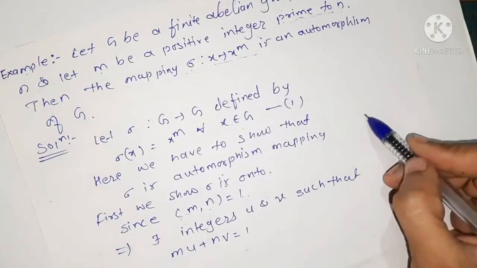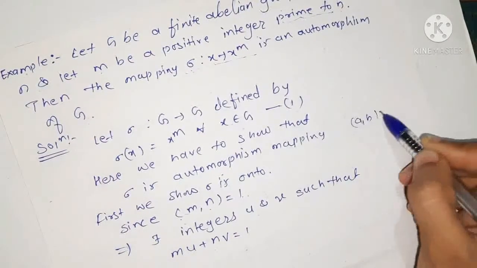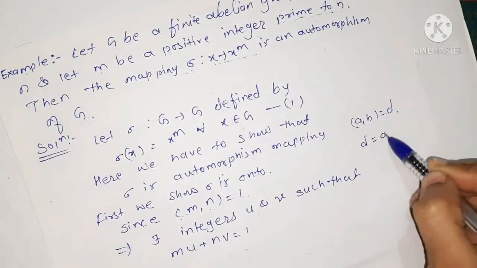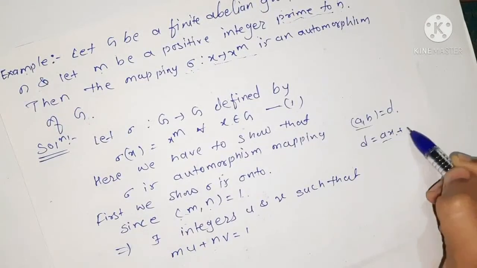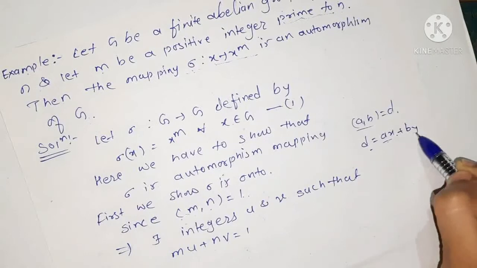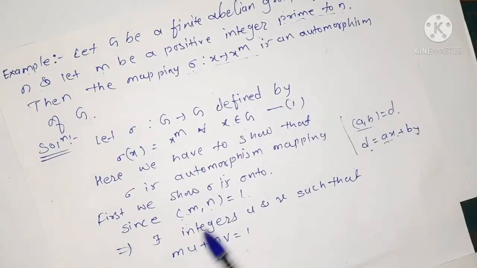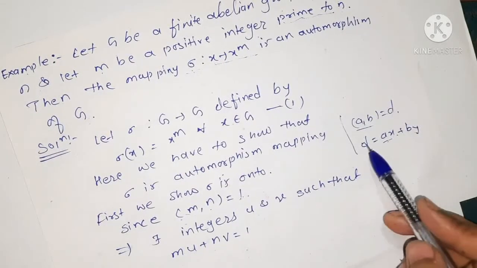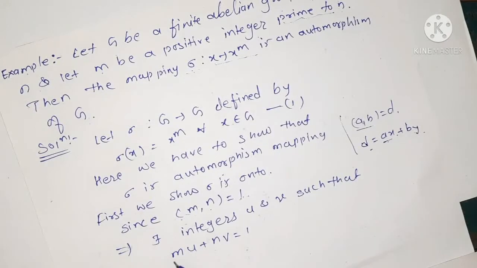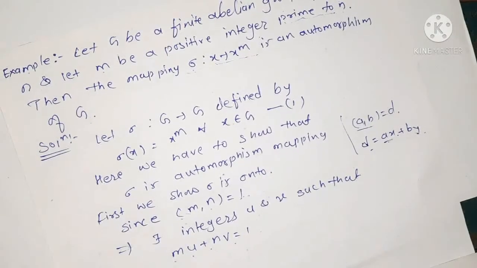That is, we know that if the GCD of a comma b is equal to d, then d can be expressed as a linear combination of these two numbers, that is d is equal to ax plus by. So as the GCD is 1, 1 can be expressed in this form: mu plus nv is equal to 1.